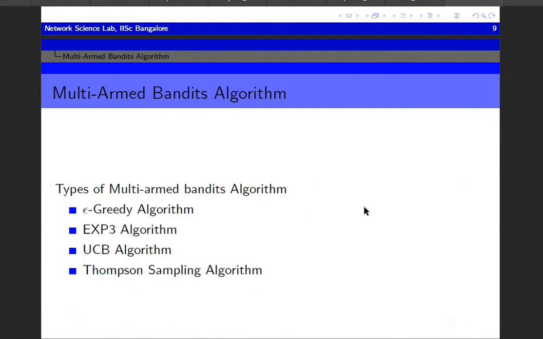There are four types of multi-armed bandit algorithm we are using to implement the spatial reuse technique. First one is the epsilon greedy algorithm, second one is the EXP3 algorithm, third one is the UCB algorithm, and the fourth one is the Thompson sampling algorithm. I'm using all these four algorithms to implement the spatial reuse technique.